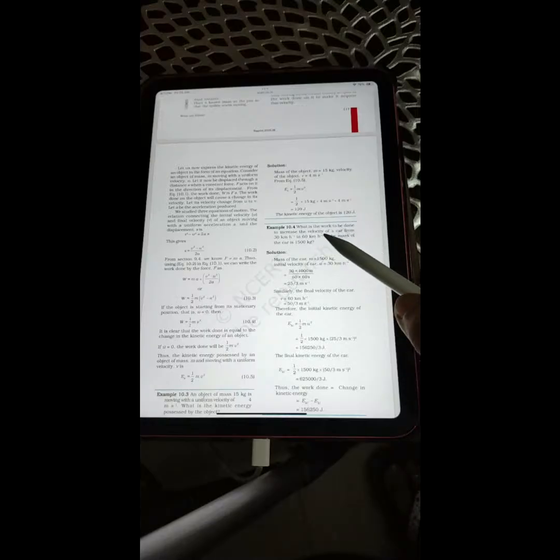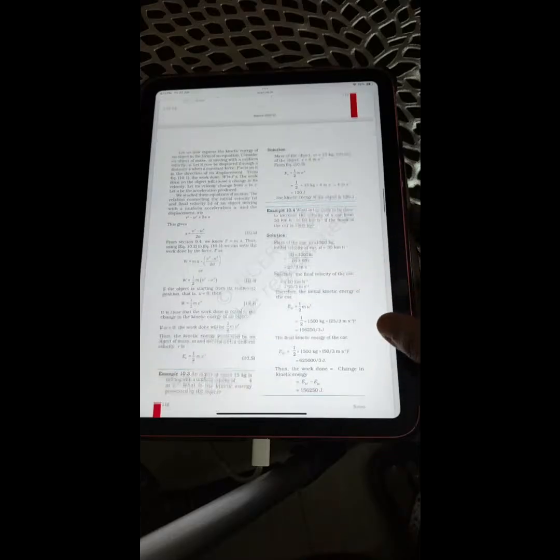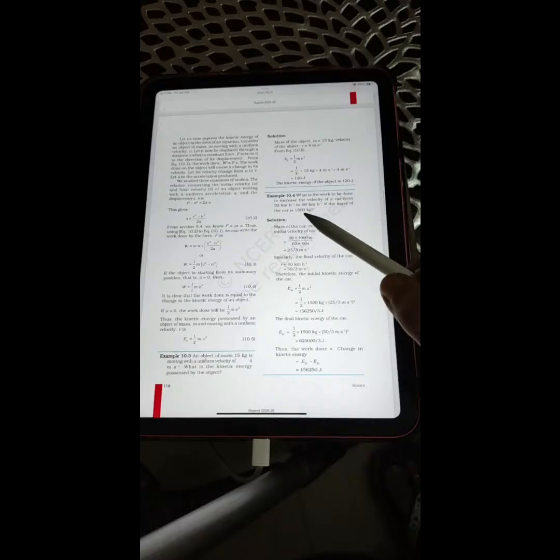Example 10.4. What is the work to be done to increase the velocity of a car from 30 km per hour to 60 km per hour if the mass of the car is 1500 kg? Solution: mass of the car m is 1500 kg. Initial velocity of the car u is 30 km per hour. After putting the values, you will get 25 by 3 meter per second. Similarly, the final velocity of the car is 60 km per hour, so v will become 50 by 3 meter per second.